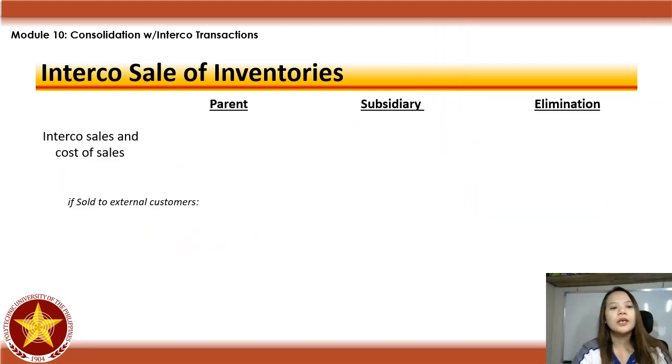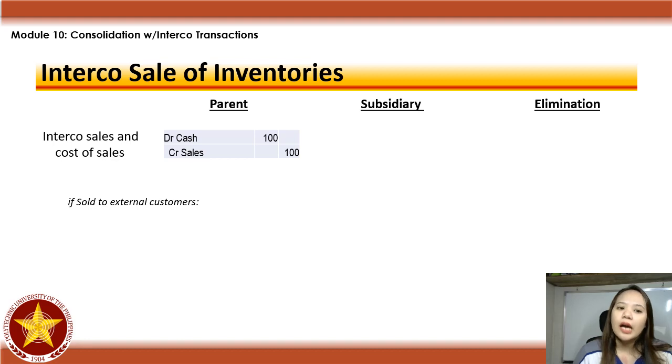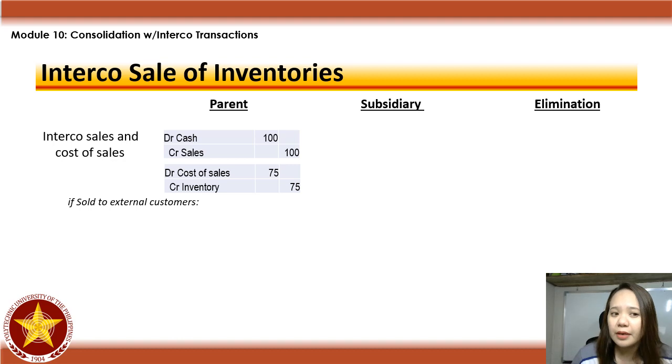So, sample, intercompany sales and cost of sales. Si parent, kunwari, nagbenta siya kay subsidiary. Ang selling price ni parent papunta kay subsidiary is 100. So, entry mo, debit cash, credit sales to subsidiary, which is 100. And then, cost of sales, kunwari yung binili ni parent yan from external suppliers at the cost of 75. So, another entry will be debit cost of sales, credit inventory at its cost, which is 75.